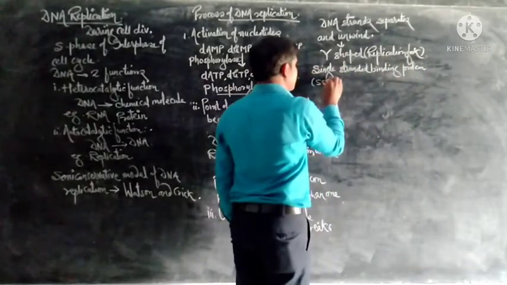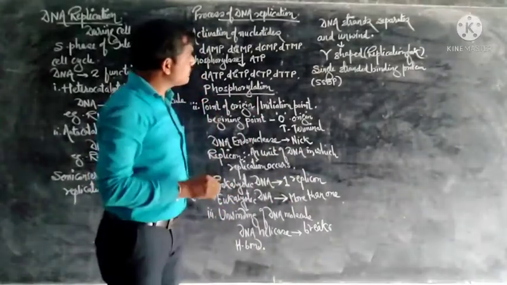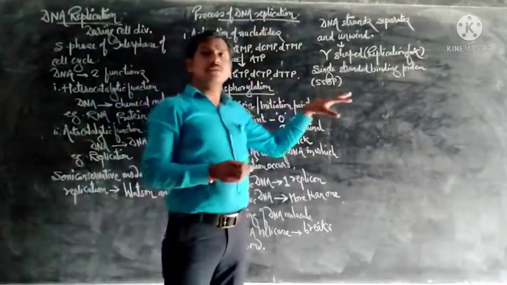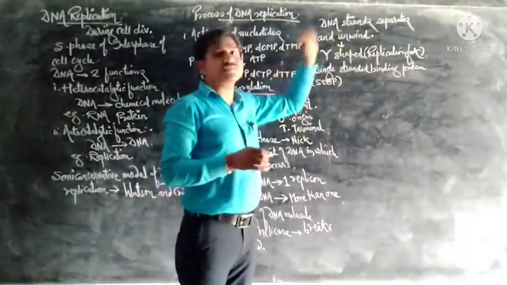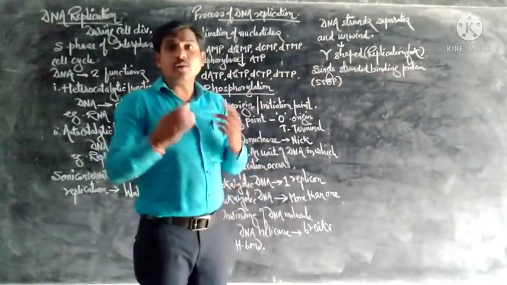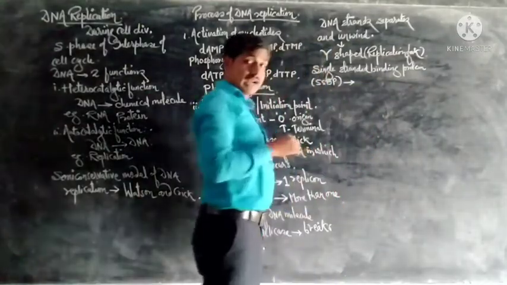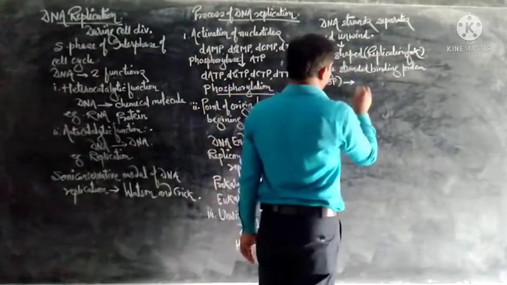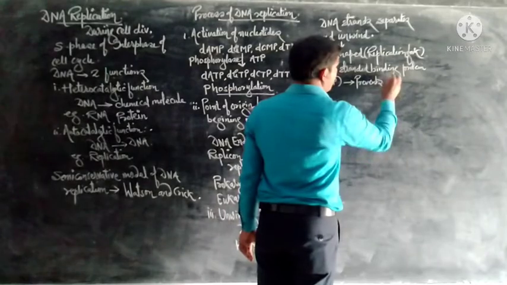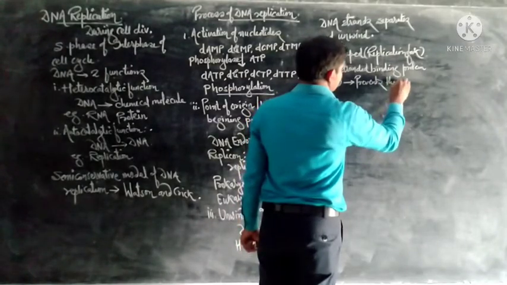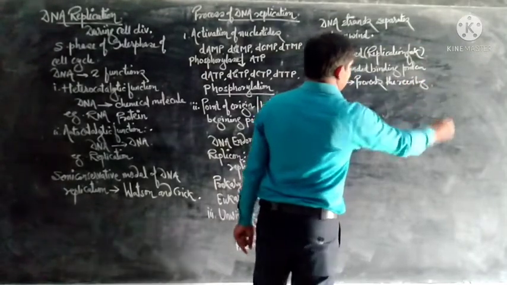This molecule binds to the free single DNA strands and prevents them from recoiling. SSBP binds to the DNA strand and prevents the strands from recoiling.